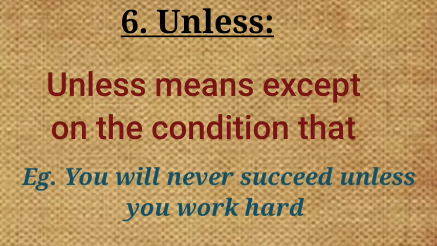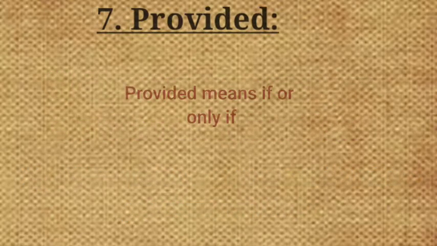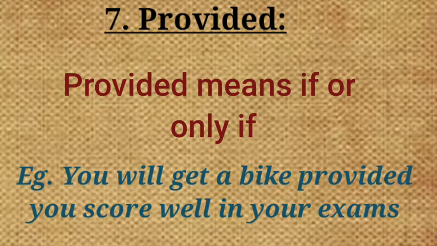Sixth is "unless." Unless means except on the condition that. Example: you will never succeed unless you work hard. Means the condition here is working hard. Seventh one is "provided." Provided means if or only if. Example: you will get a bike provided you score well in your exams. So here the condition is scoring well in your exams.